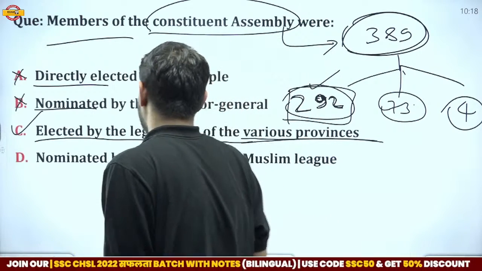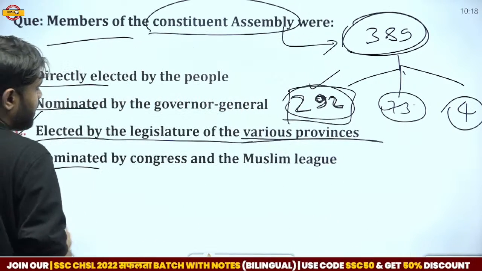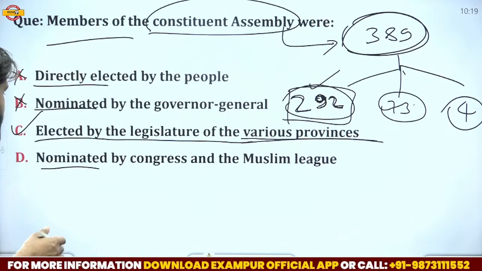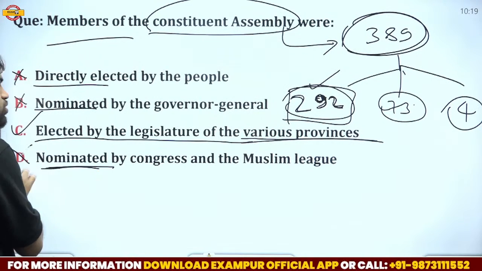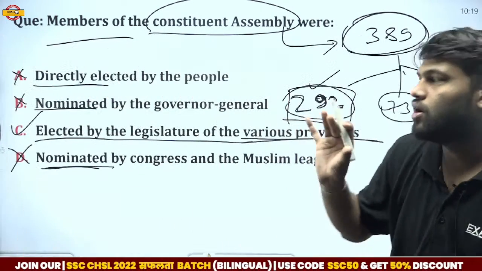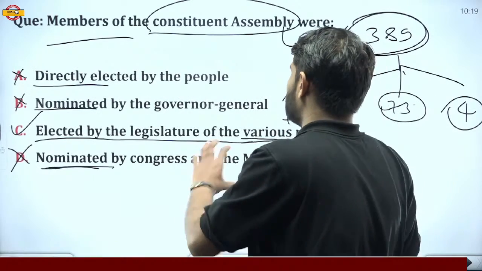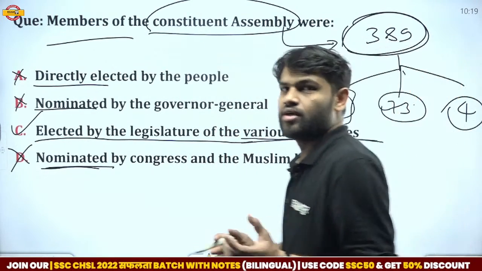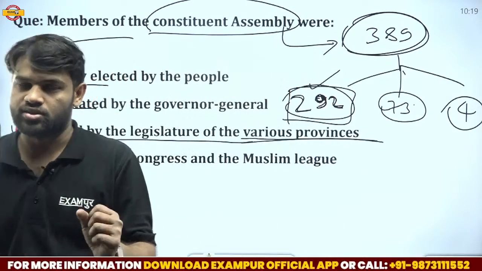Nominated by Congress and the Muslim League is again not a correct statement. So basically the correct answer is that they were elected by the legislatures of various provinces, by indirect election. The election is done by the indirect election system. Now move on to the next one.